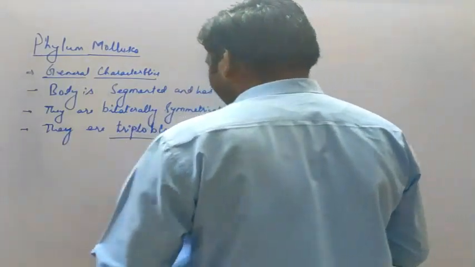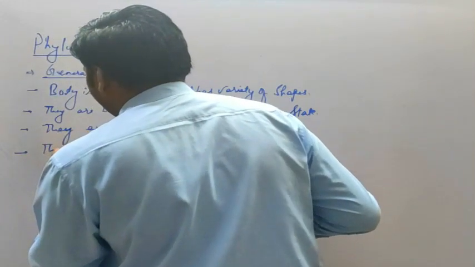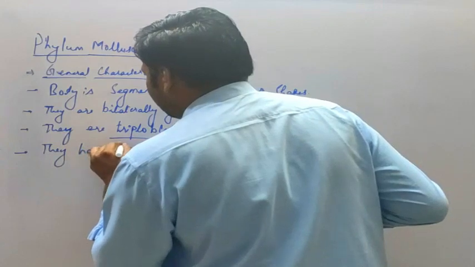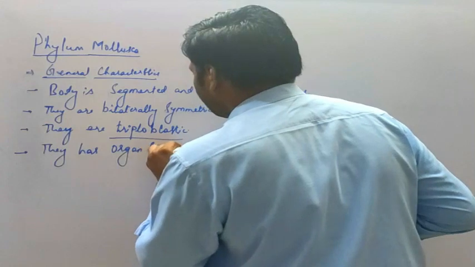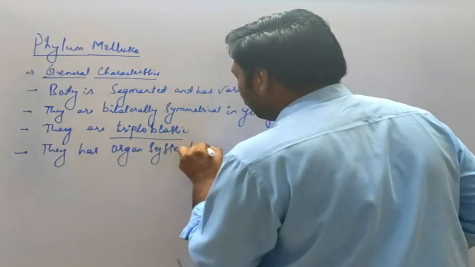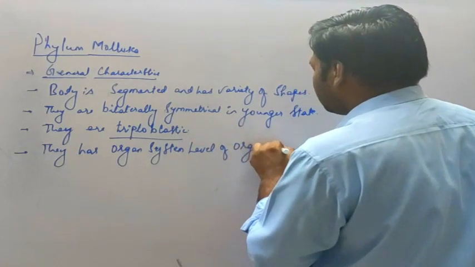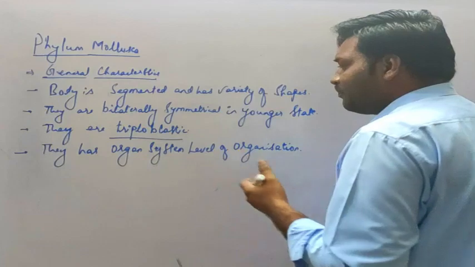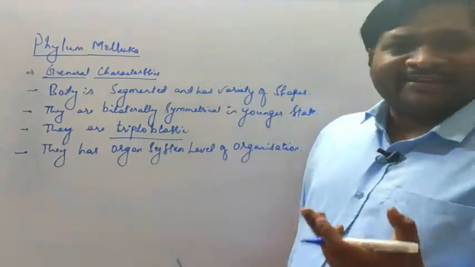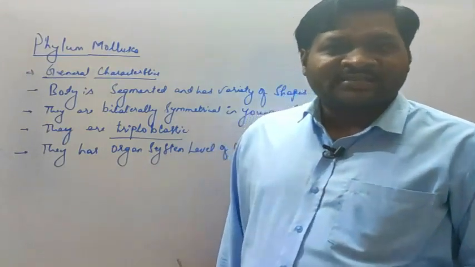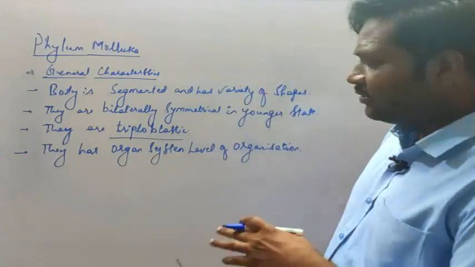Then they have organ system level of organization. So most of the processes are regulated with the help of certain organ systems. And what are those processes? Like respiration, excretion, digestion, circulation, reproduction. All this we will study here.